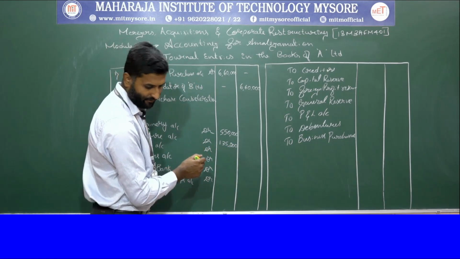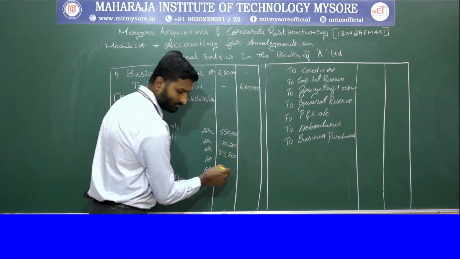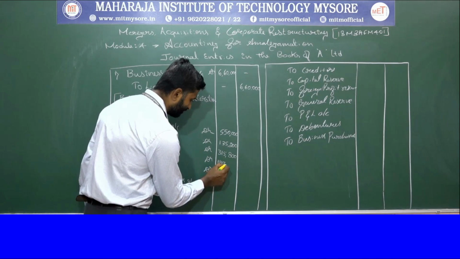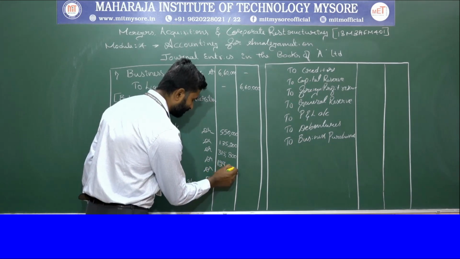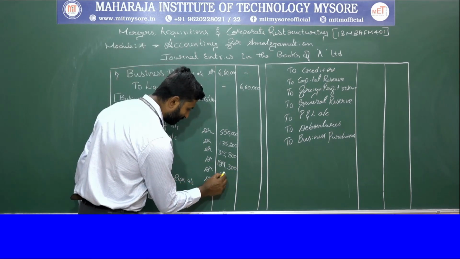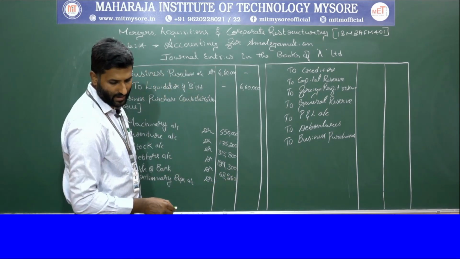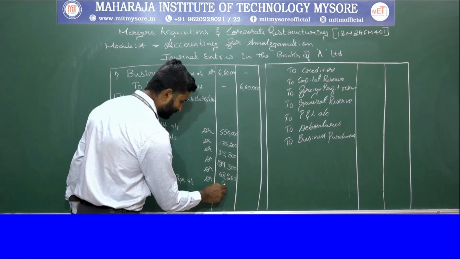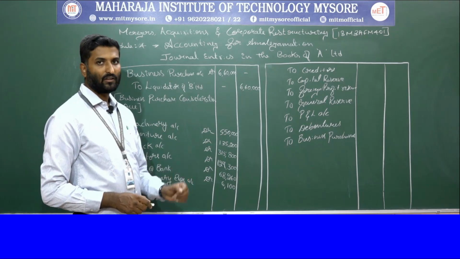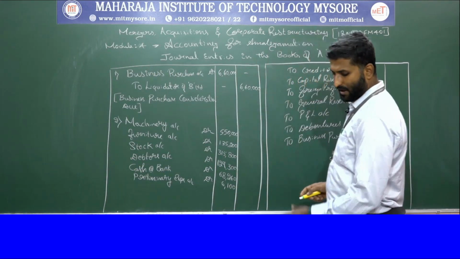Then we have 3,15,800. Then we have 1,29,300. Then we have 68,260. Then we have 6,100 rupees. So these are the assets which are there in the balance sheet of B Limited.